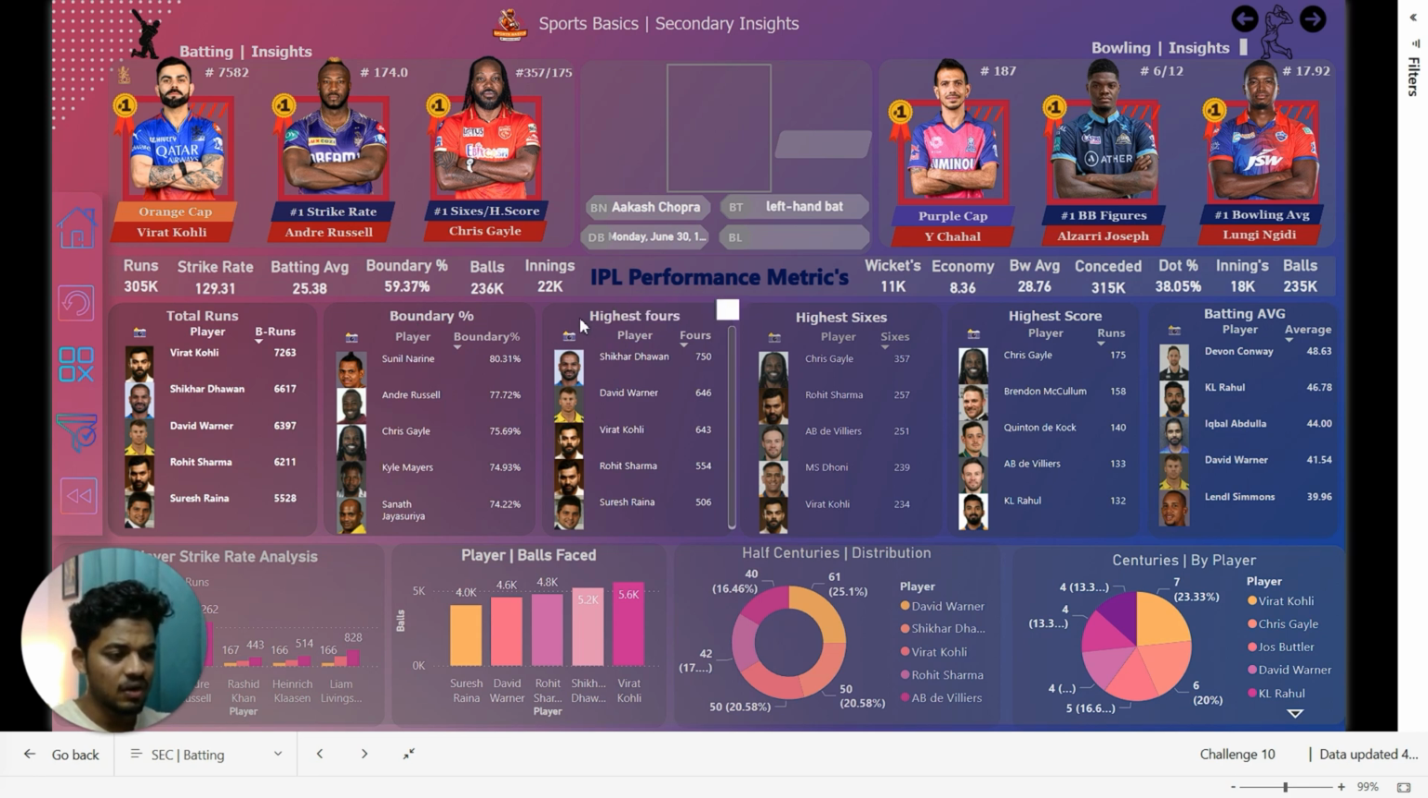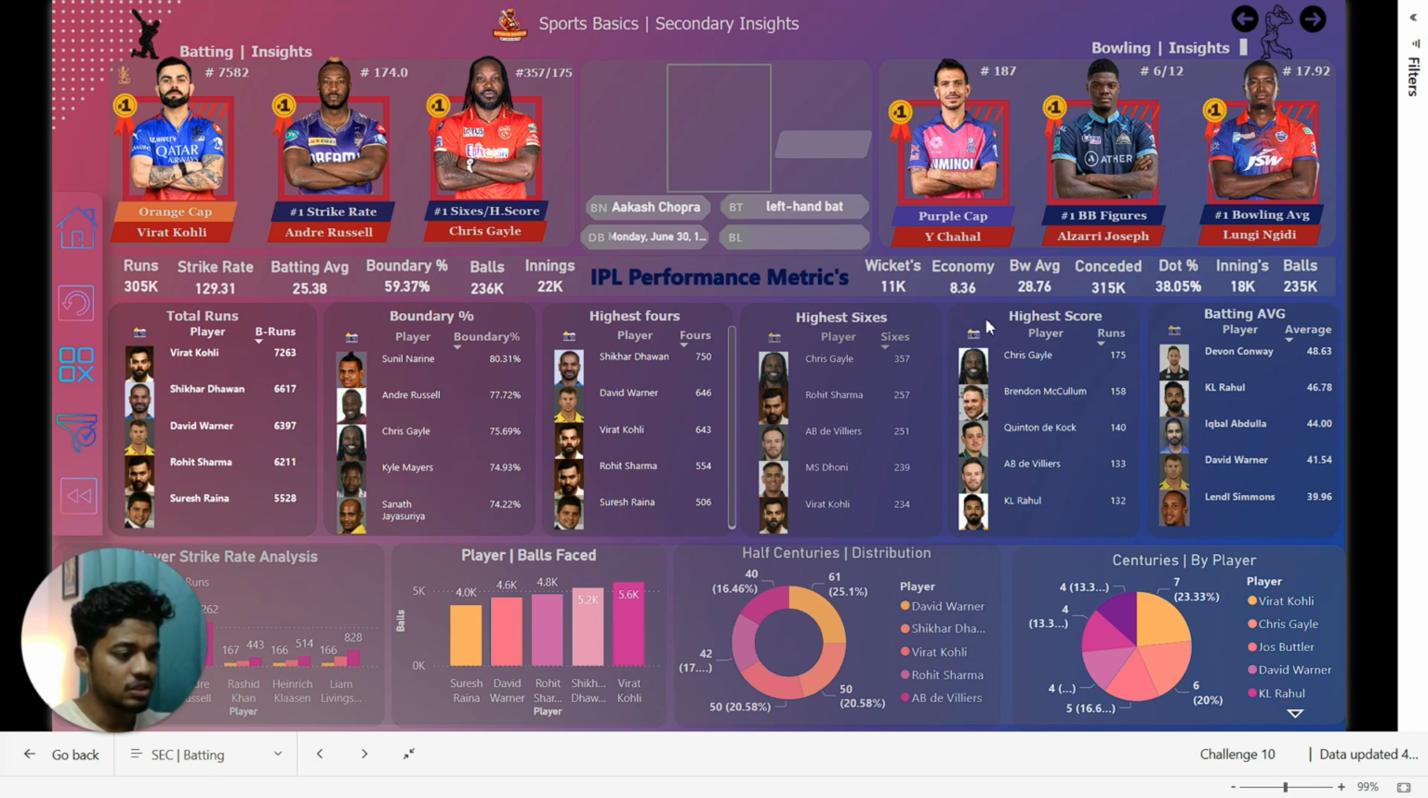And next visual we have highest fours of all time, like Shikhar Dhawan has 674, David Warner 646, and Virat Kohli 643. And next visual we have highest sixes. Chris Gayle has 356, Rohit Sharma 257, and AB de Villiers 251.